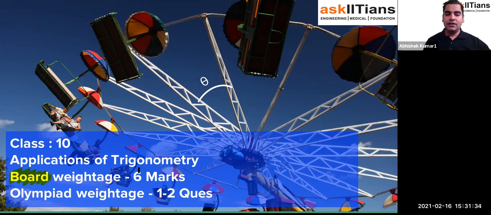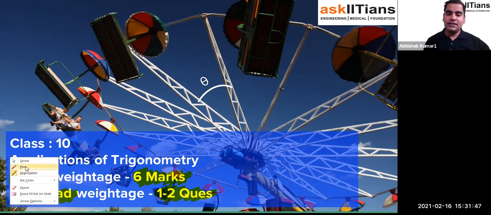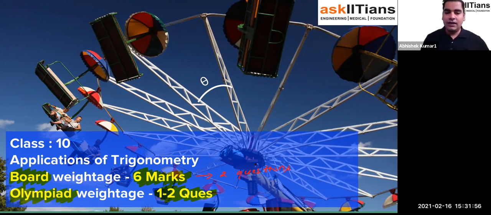In boards, the weightage is 6 marks, which means you can expect 2 questions from this chapter. One question will fetch you more marks, and the other is going to fetch you around 2 marks. In the Olympiad examination, you can expect around 1 to 2 questions from this chapter. We discussed this in our last session as well.